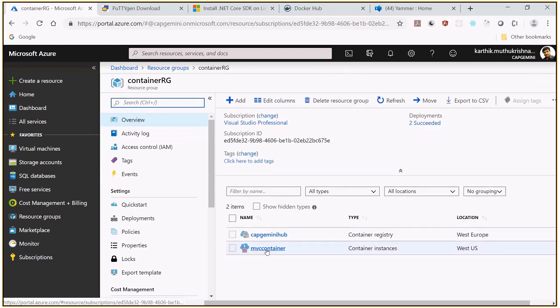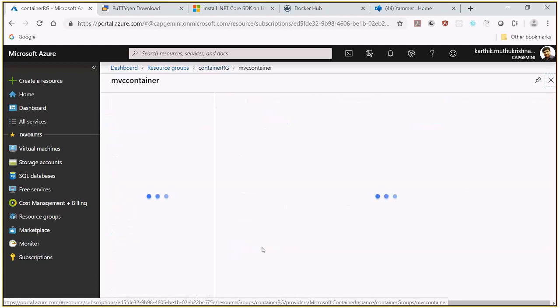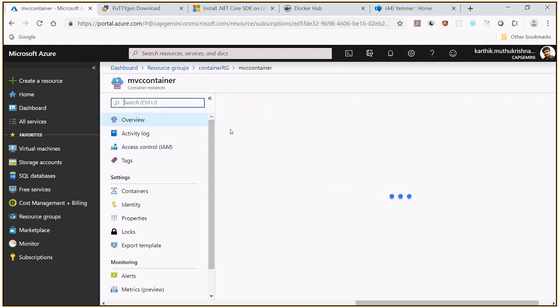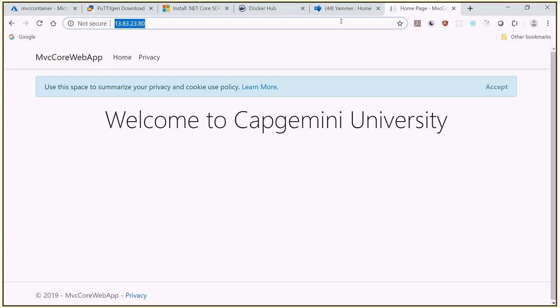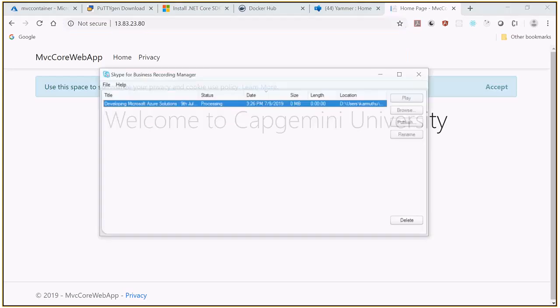The MVC container is there. When I open that MVC container, you can see it has a public IP. So copy this, and when I run this, you know it's going to execute that application. It's already in execution mode, and it is exposed on port 80. Press enter, it should run, and you can see that our application is running successfully. Throughout the world, anyone can access this website.